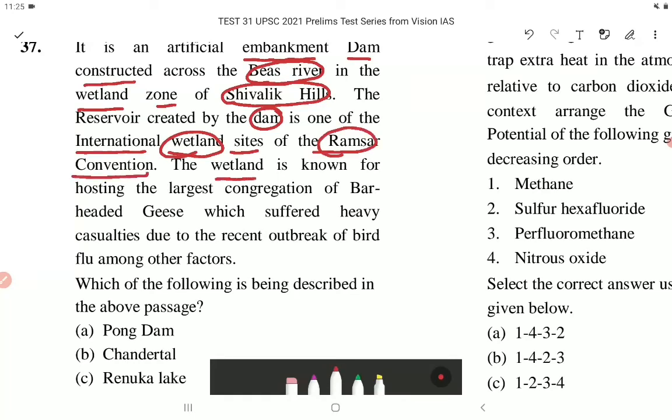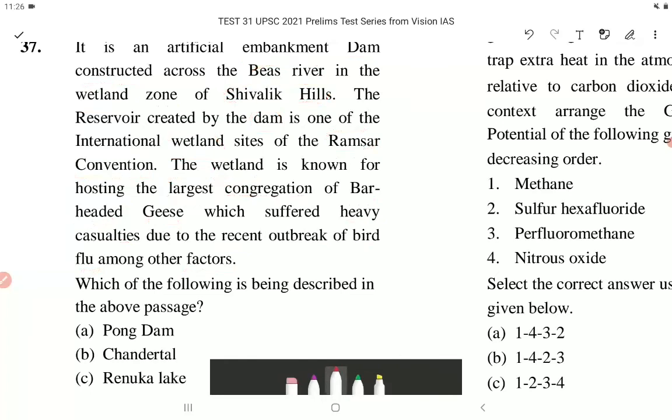The wetland is known for hosting the largest congregation of bar-headed geese, which suffered heavy casualties due to the recent outbreak of bird flu, among other factors. Which of the following is being described in the above passage?